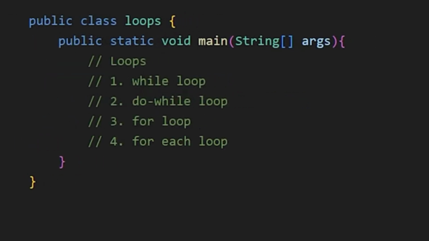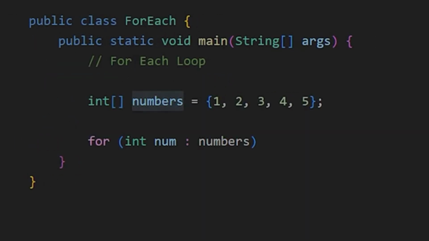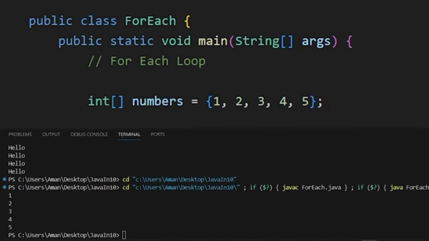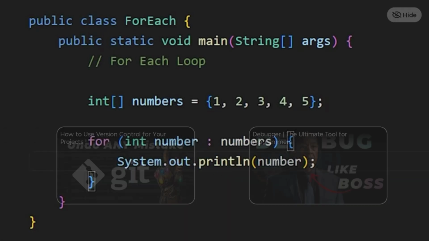Then we have the for each loop, which is used to easily loop over arrays. It looks like this. We have the for keyword, then the array we want to loop over. And this is the data type for every element in the array, that is int for this array. And every element of the array is treated as the num variable. So we are printing the value of num and we see the array elements. We can change this num to any other name and it will work completely fine.